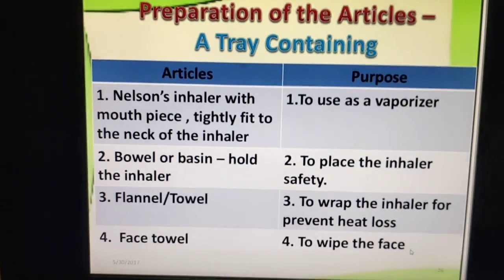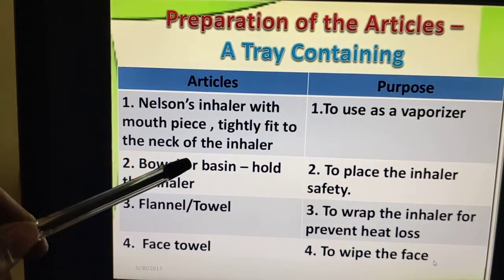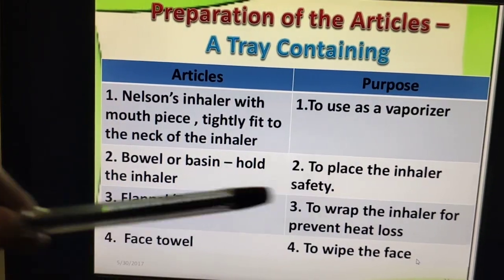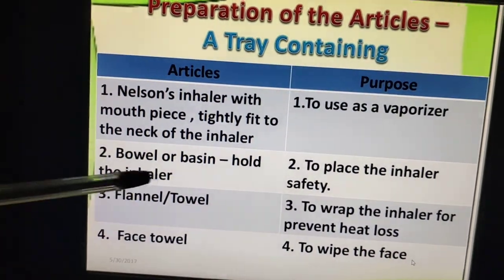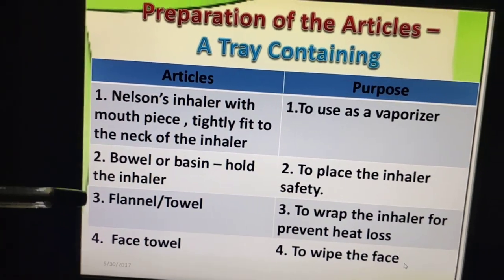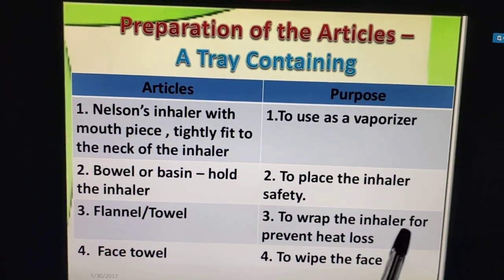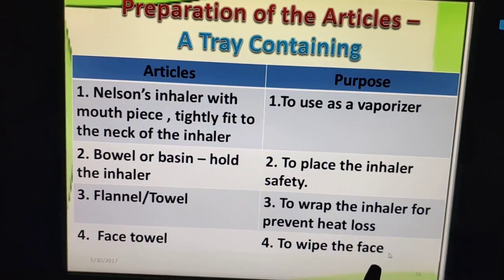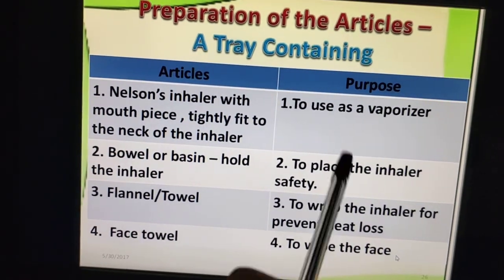A tray containing a Nelson inhaler with a mouthpiece tightly fitted to the neck of the inhaler. What is the purpose? To use as a vaporizer, isn't it? Then the bowl or the basin, to hold the inhaler, to place the inhaler safely. This is the purpose. And the flannel or the towel, why? To wrap the inhaler to prevent heat loss. And the face towel, why? To wipe the face. Clear? These are the articles and the purposes of these articles.